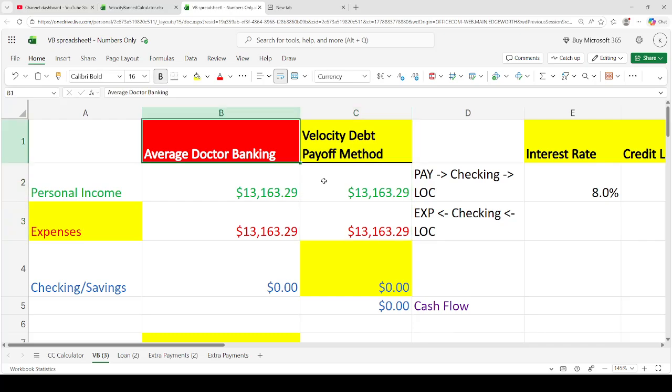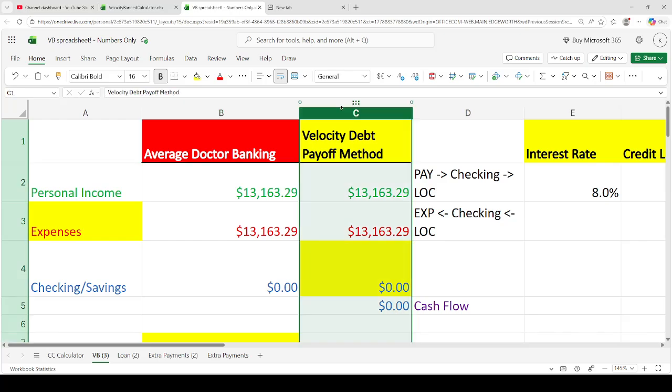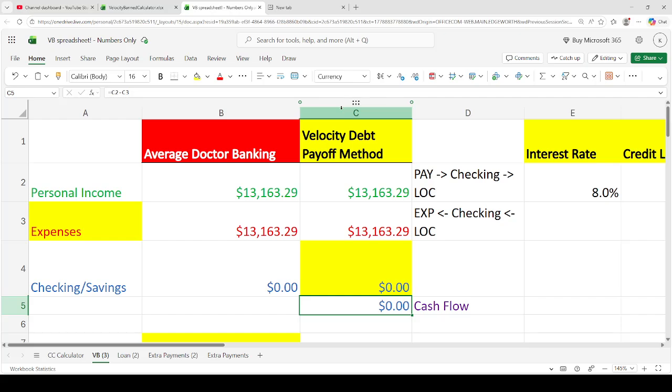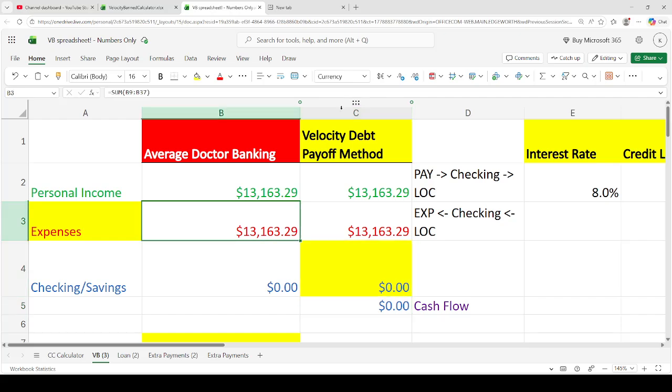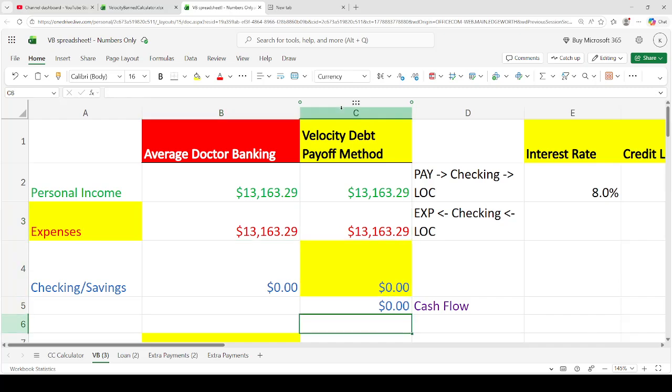And so the way that we philosophically think about banking is different from the left column and the right column. So in the average doctor banking column, the checking or savings account is seen as the final destination of your money, whereas with this method, the line of credit is seen as the final destination of our money, right? So what we consider to be cash flow is just the amount that our debt gets reduced, whereas in traditional banking, your cash flow is what is left over after you pay your bills, right? So think about a rental property. Your cash flow is considered to be income minus expenses minus debt, right? And then whatever's left over in your checking account is your cash flow. Here, just a little bit different conceptually.